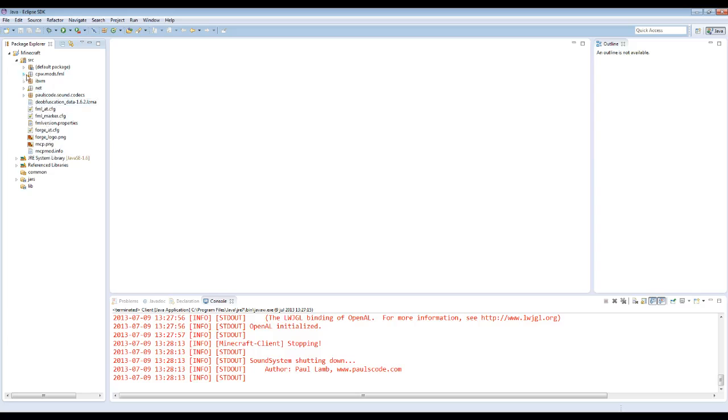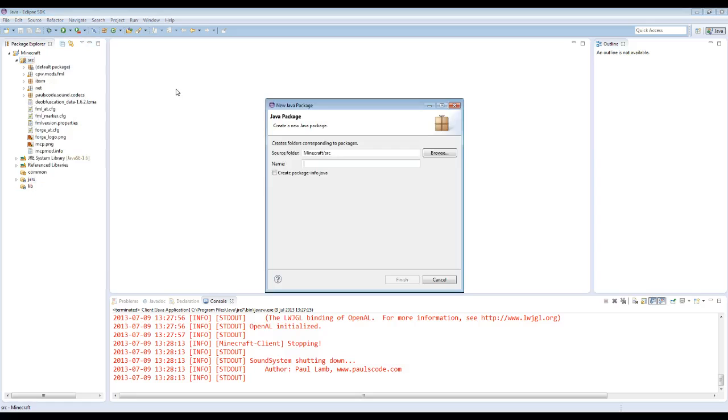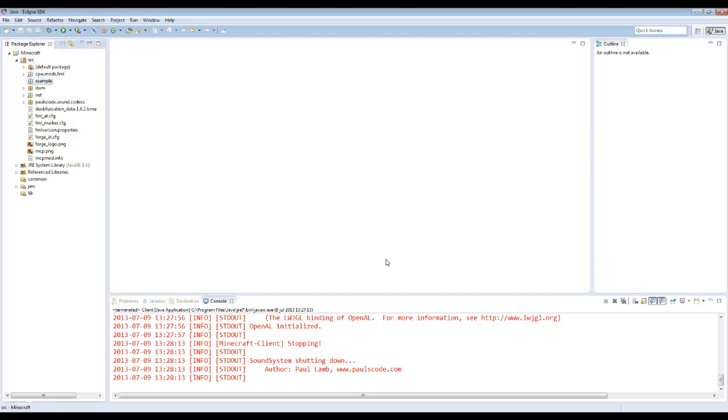Right, so let's create a mod, shall we? First of all, I want to create a package for it, somewhere to put it. So I'm just going to go here, new, and then package. And I'm just going to call that example. So I'm going to have a package called example, and it's going to be here. This is where I'm going to put all the code for the mod.